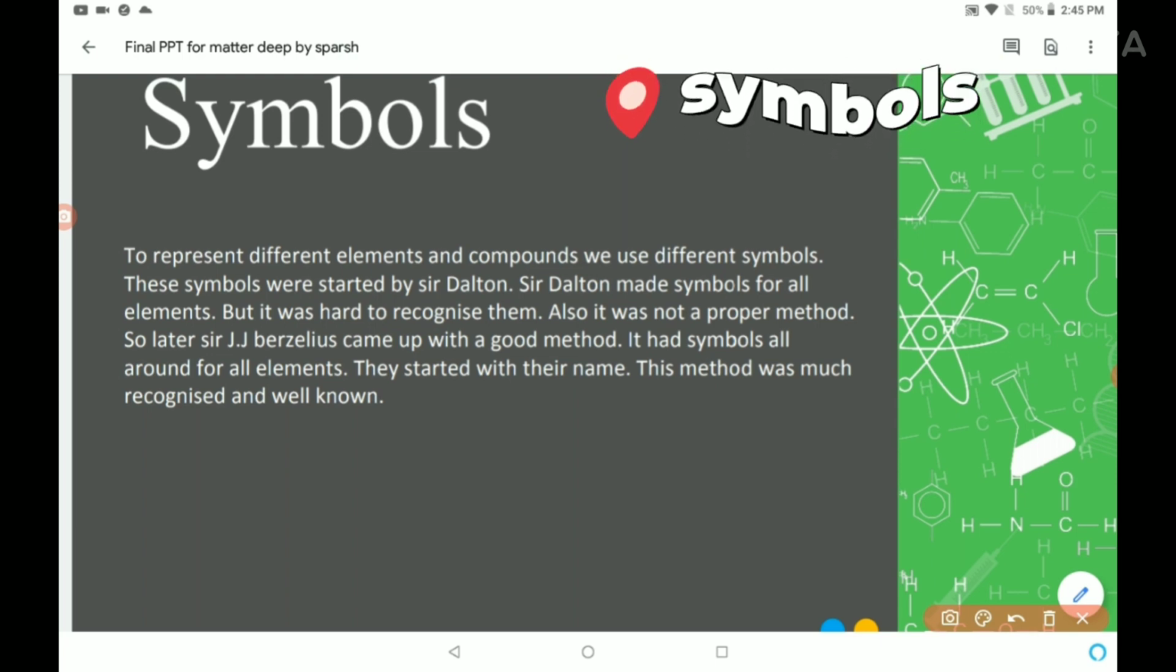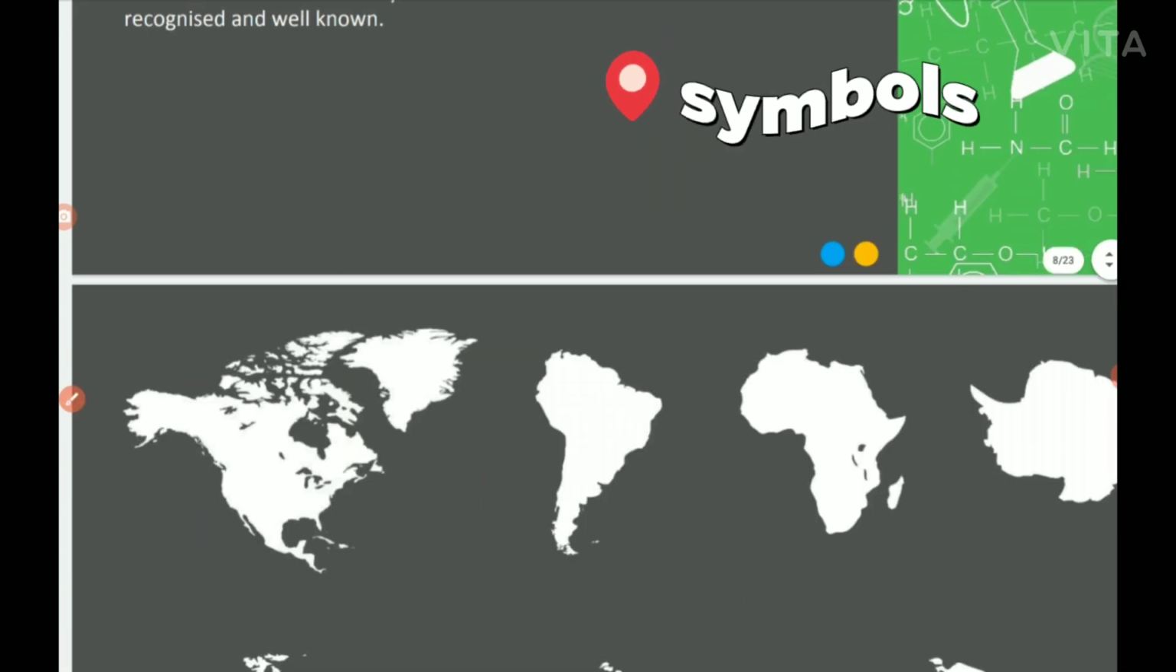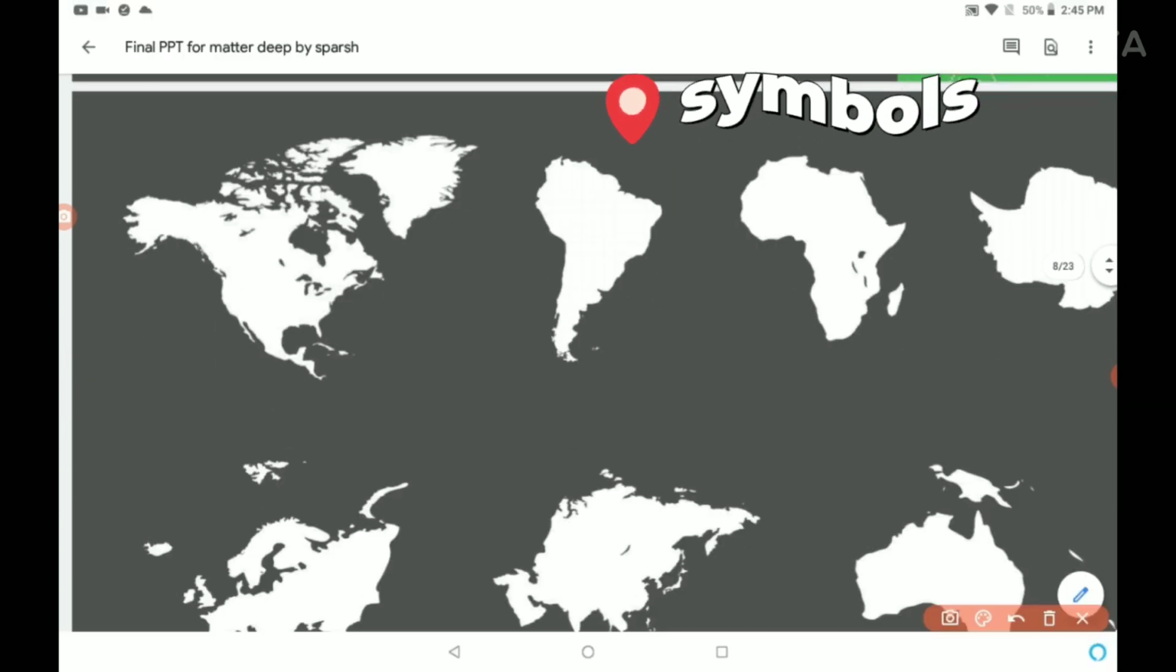This method was much more recognized and well known. Nowadays we use that method only. So J.J. Berzelius did it. Now let us see what that method is. Some rules we will see.